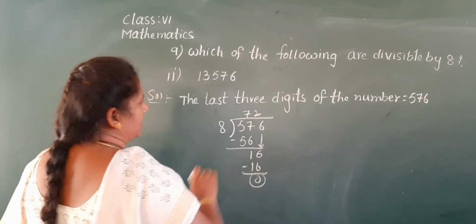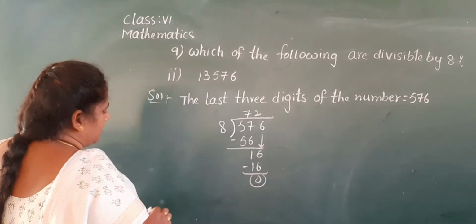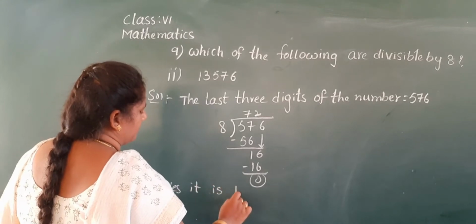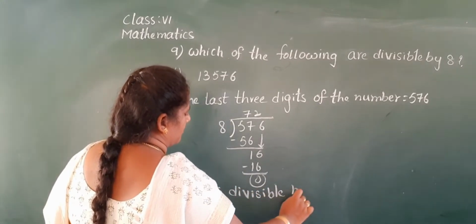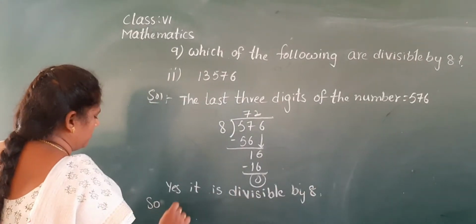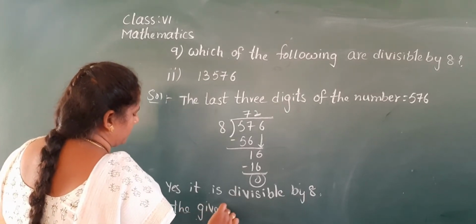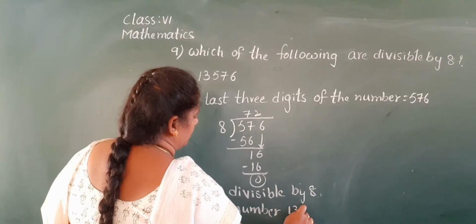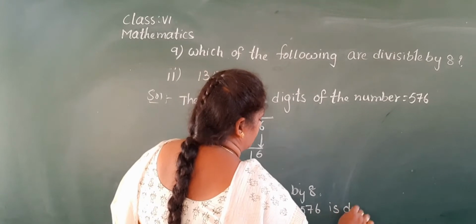Yes, this number is divisible by 8. So the given number 13,576 is divisible by 8.